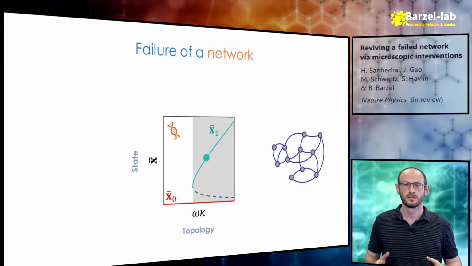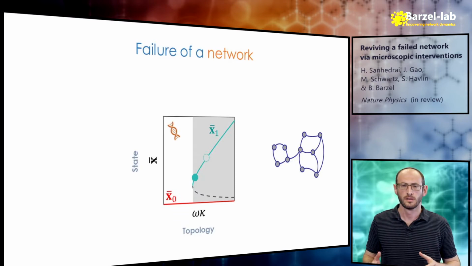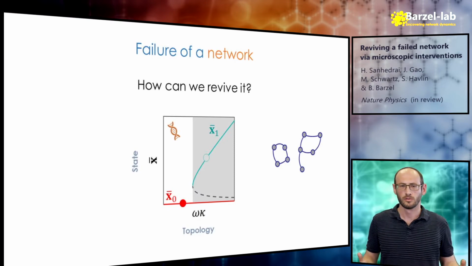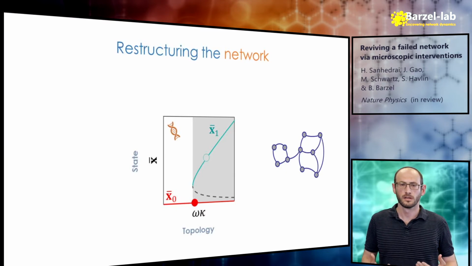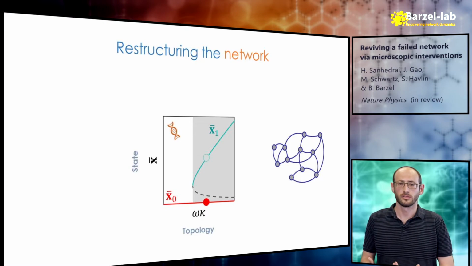Suppose a system begins at the active state. Then, due to a series of damages to the connections, lost nodes or links, the system collapses and transitions to the inactive state. How do we revive it? Well, you would think that the best thing to do is restore the lost connections to bring the network back to its original structure. However, unfortunately, we find that this is not enough. The system stays inactive. It doesn't spontaneously revive its lost dynamics.